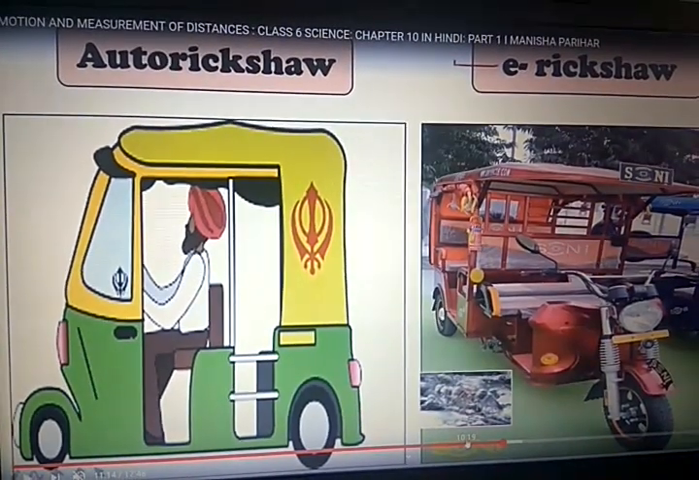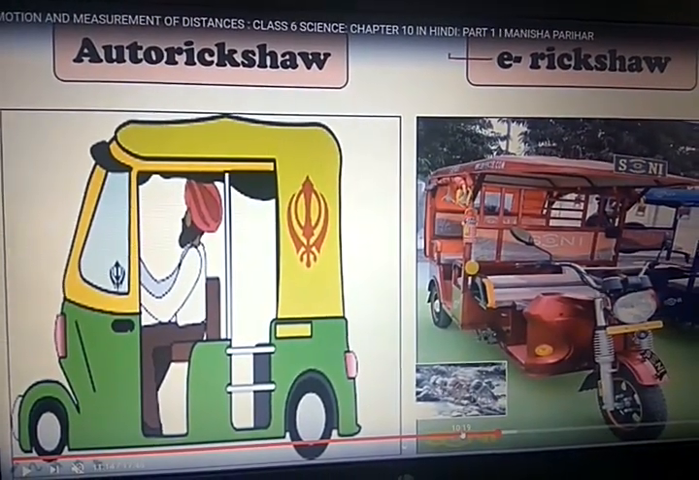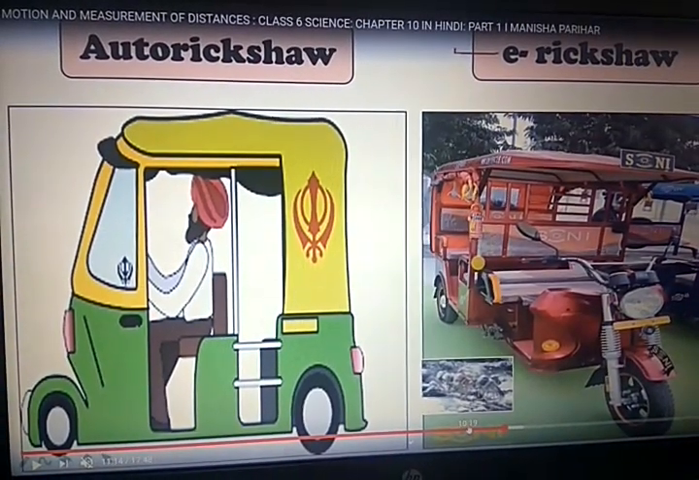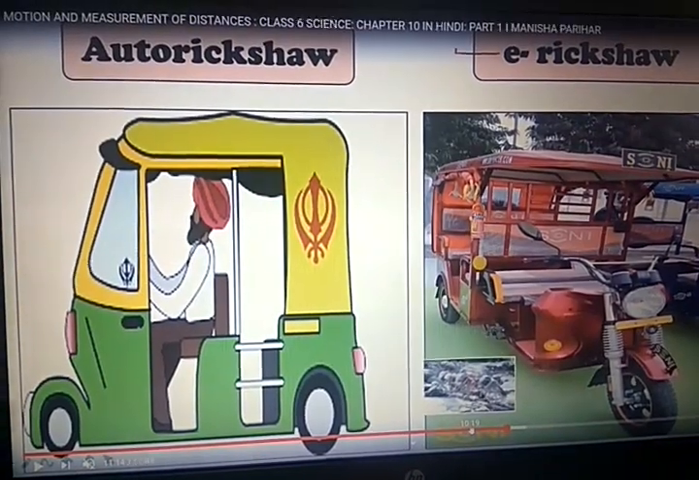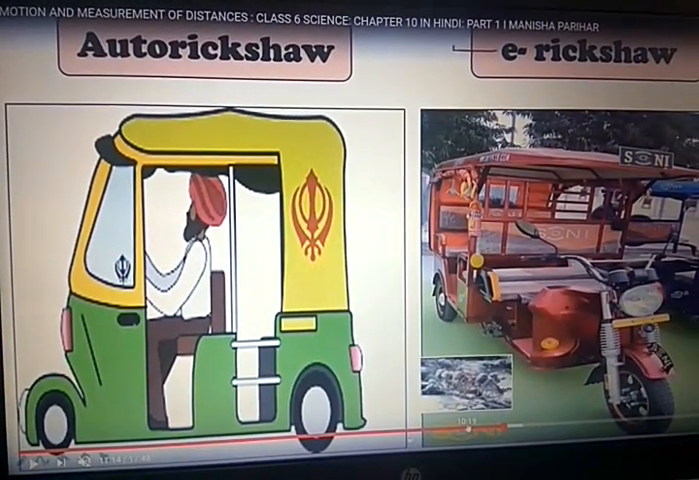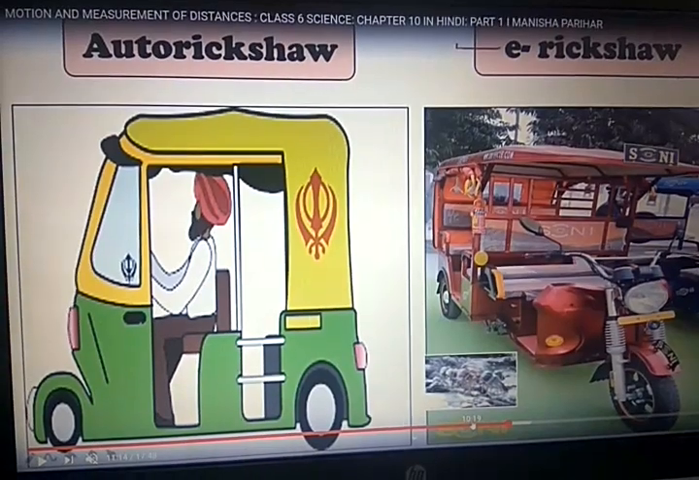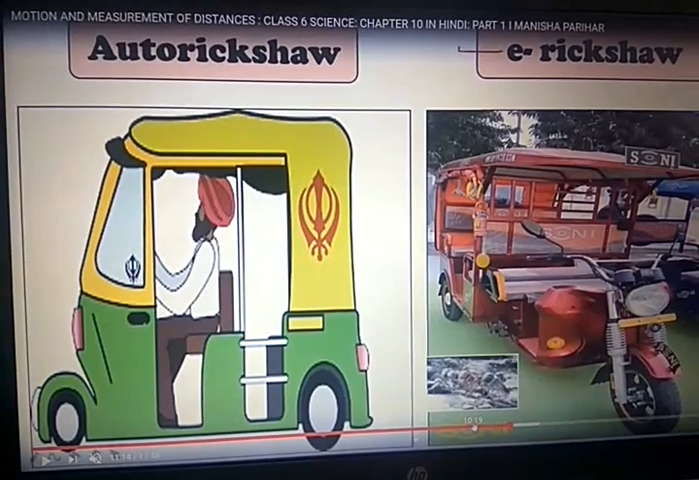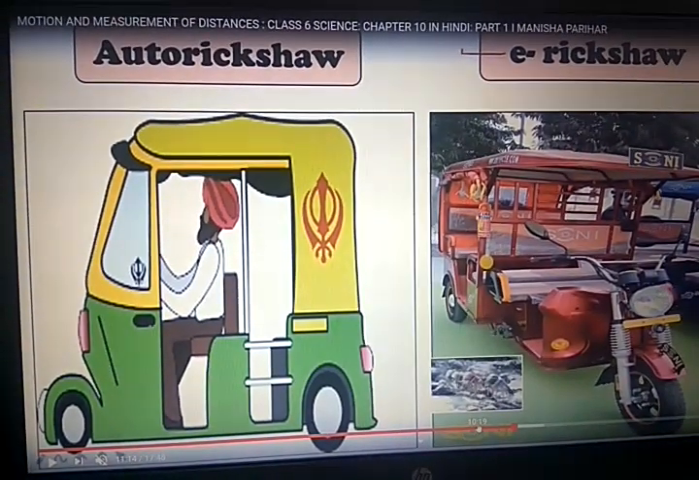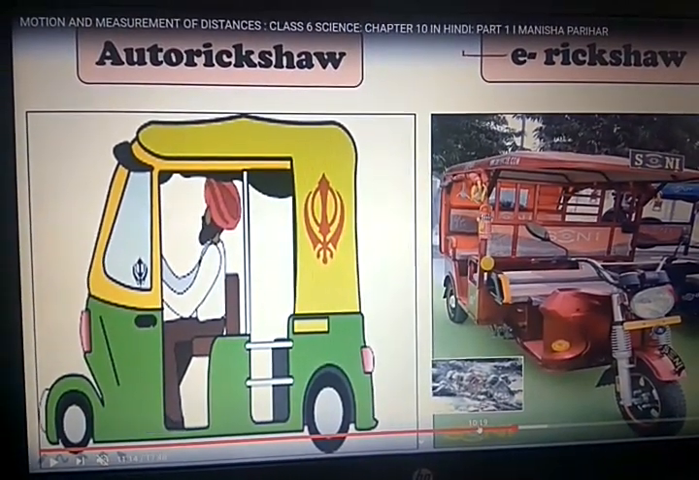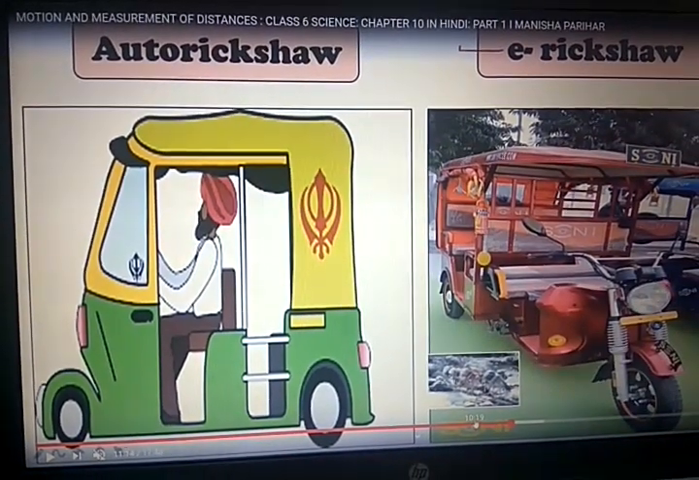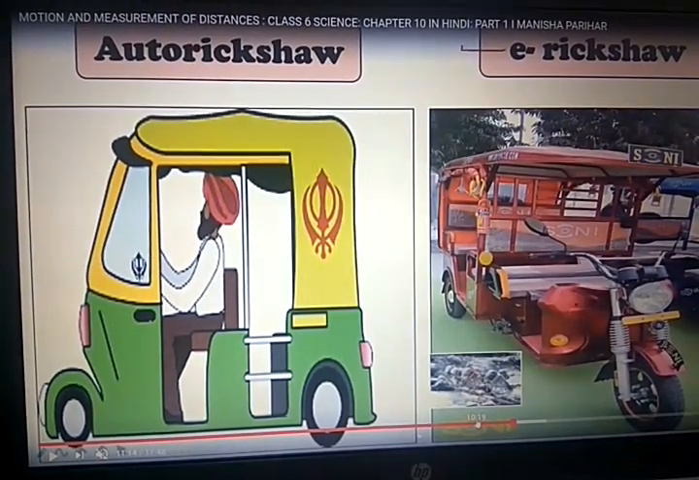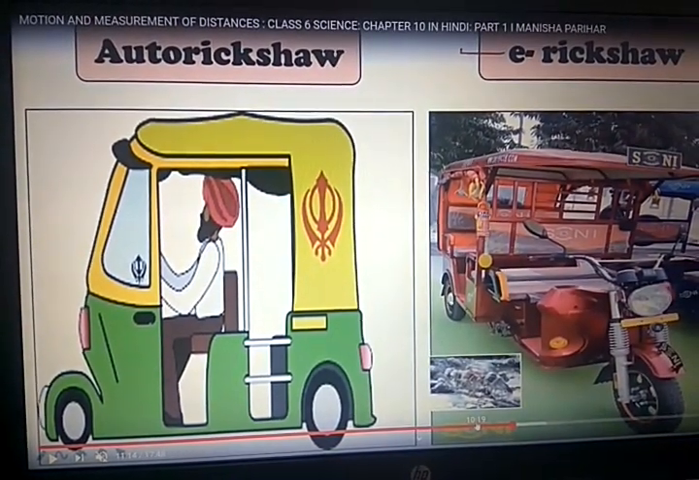Now you can see the auto rickshaw, and now the e-rickshaw will come. Why will the e-rickshaw come? What is the advantage of the e-rickshaw over the tricycle? It reduces pollution, right? Nowadays the pollution problem is at a tremendous level. So to reduce pollution, the e-rickshaw is very advantageous for us. It also reduces noise pollution, right? Because no noise comes from the e-rickshaw and no pollution arises in the atmosphere.